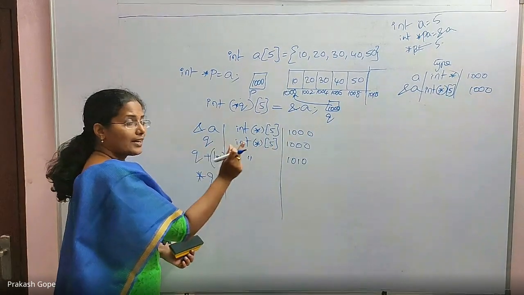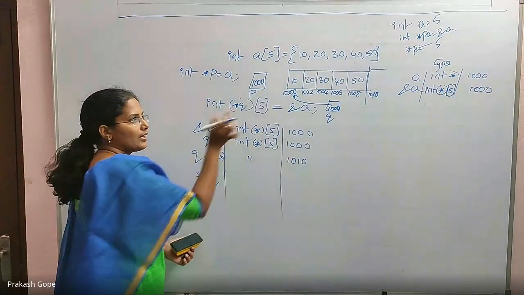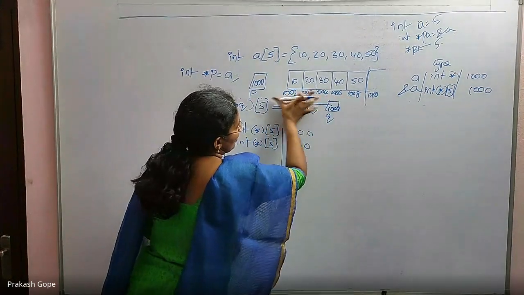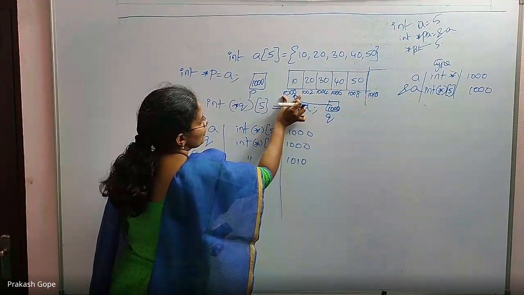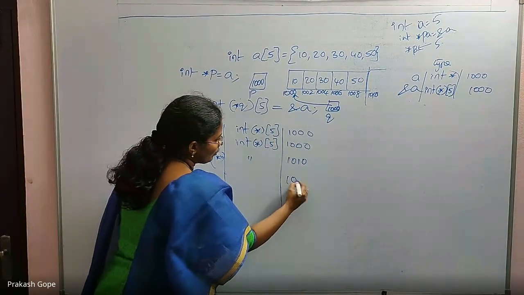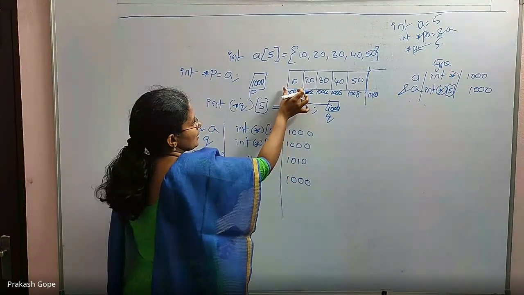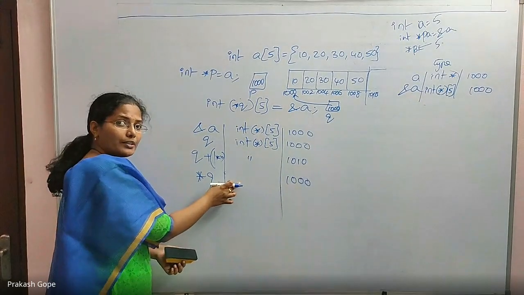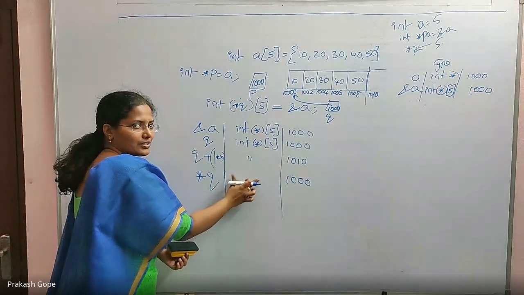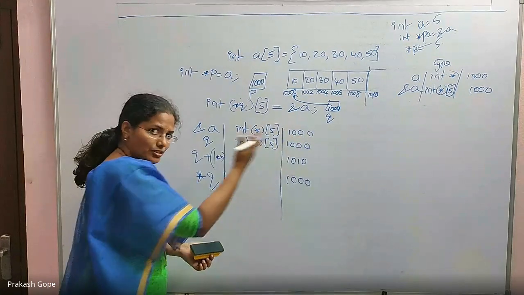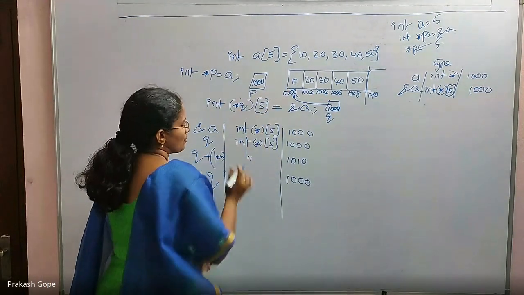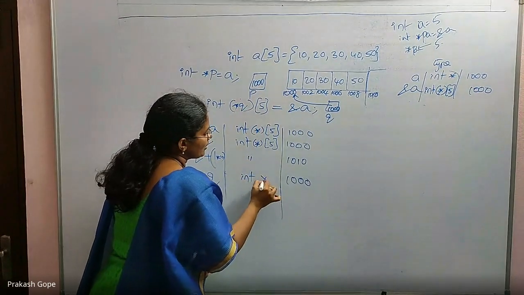Star Q is the address of the first element of that array, which means the value is 1000, because the first element is this, its address. The type of pointer changes, because I'm saying it is the first element's address. The first element is an integer, so it is an integer pointer, int star.